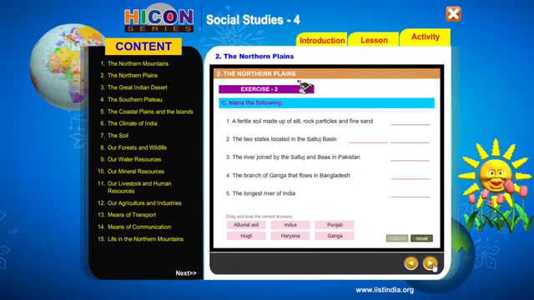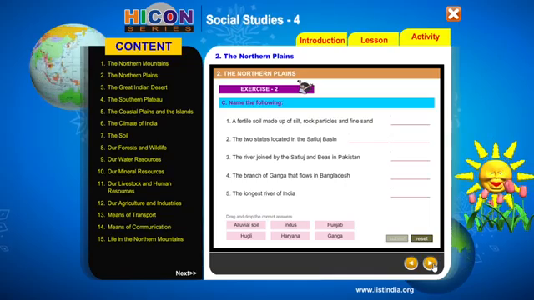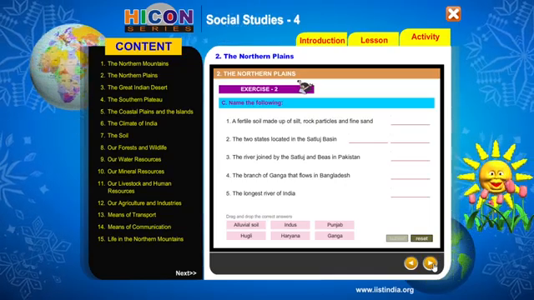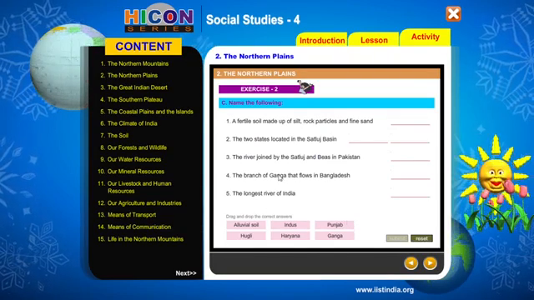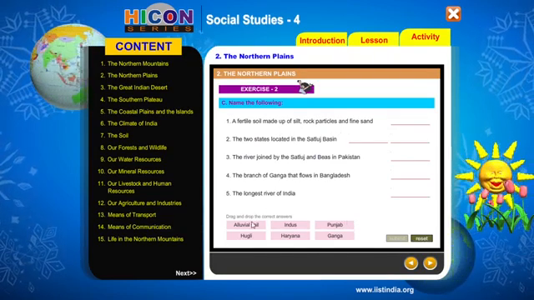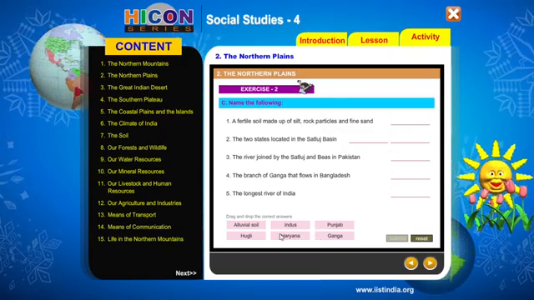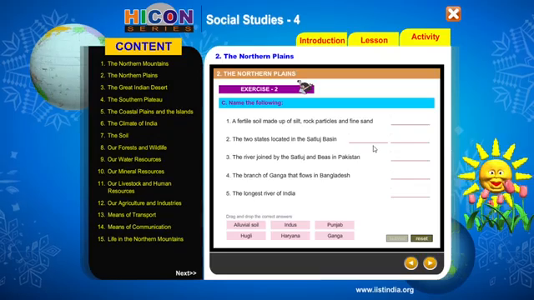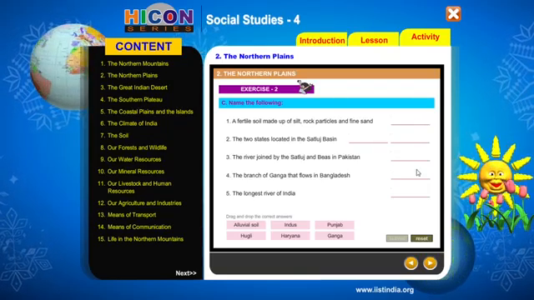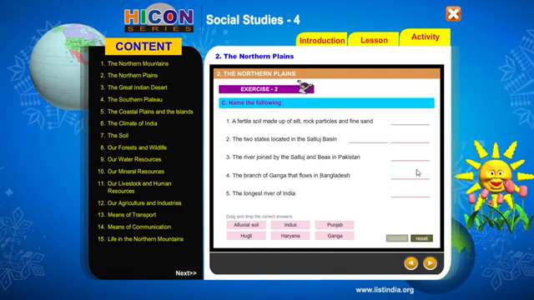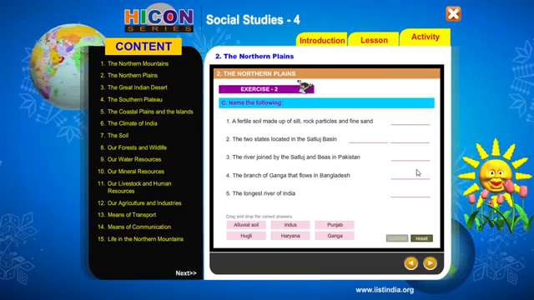Name the following. So there are 5 descriptions given over here, and what they refer to is also given as options at the bottom, right? So we need to read the descriptions and identify the item, what it describes, and yes, we need to drag and drop them over here. Fine. So the first one, a fertile soil made up of silt, rock particles and fine sand.